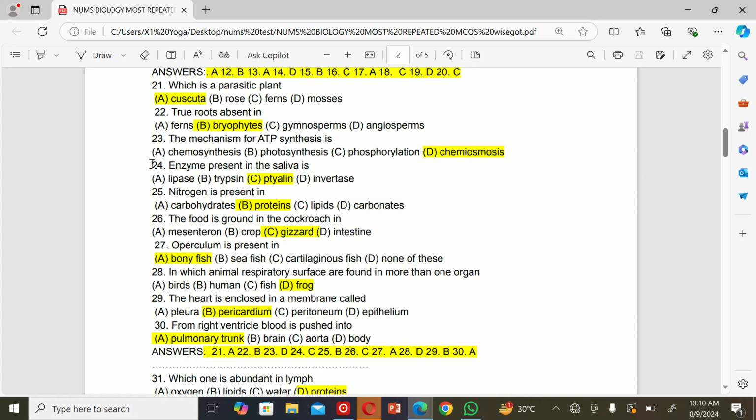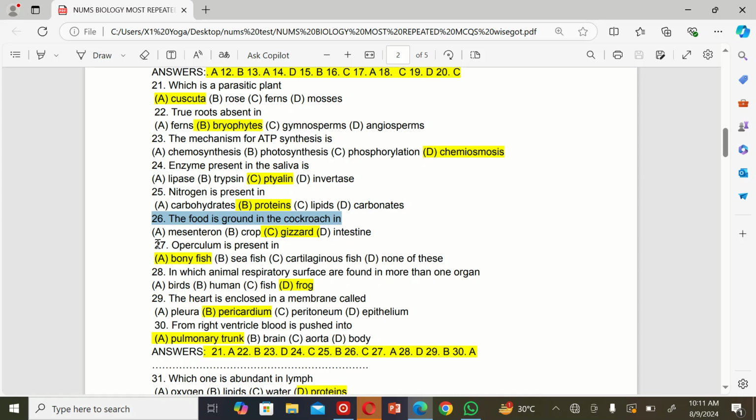Chemiosmosis. The next MCQ is: enzyme present in the saliva is A. Lipase, B. Trypsin, C. Ptyalin, and D. Invertase. The correct option is C. The next MCQ is: nitrogen is present in A. Carbohydrates, B. Proteins, C. Lipids, and D. Carbonates. The correct option is B, proteins. The next MCQ is: the food is ground in the cockroach in A. Mesenteron, B. Crop, C. Gizzard, and D. Intestine. The correct option is C.